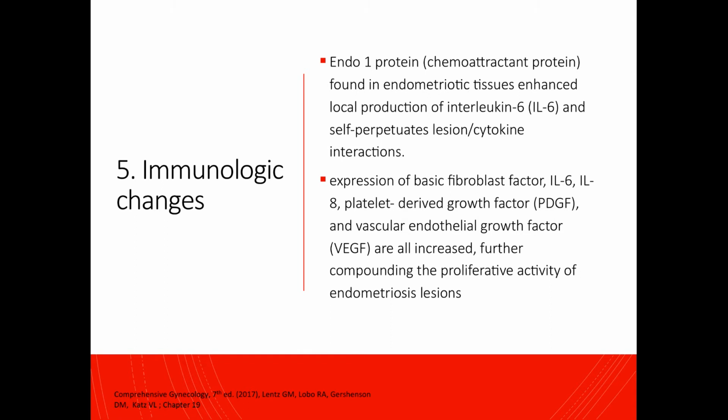Another attractive theory is the finding of a protein similar to haptoglobin in endometriosis epithelial cells called Endo-1. And this chemoattractant protein enhances local production of interleukin-6, which self-perpetuates lesion cytokine interactions. Now, further compounding the proliferative activity of endometriosis lesions are angiogenic factors that are increased in lesions. And here, the expression of basic fibroblast growth factor, IL-6, IL-8, platelet-derived growth factor, and vascular endothelial growth factor are all increased.